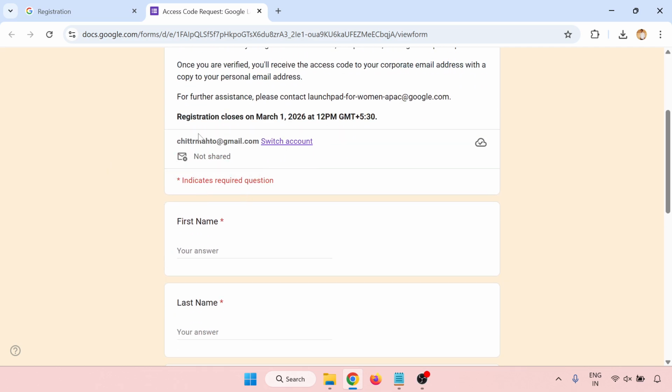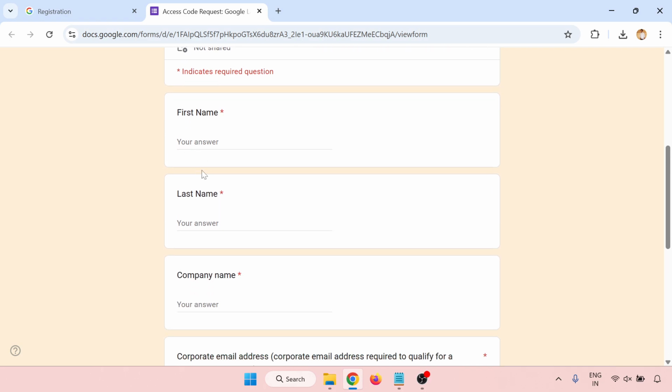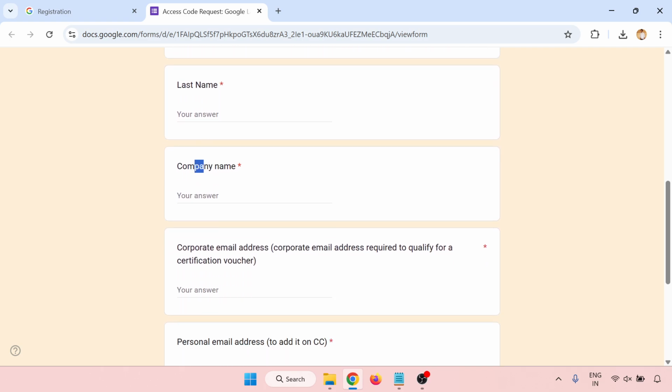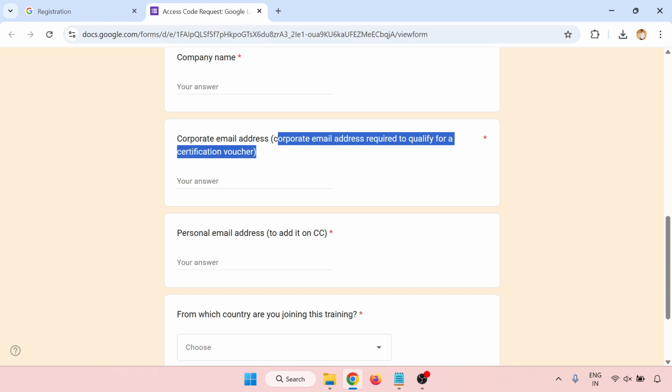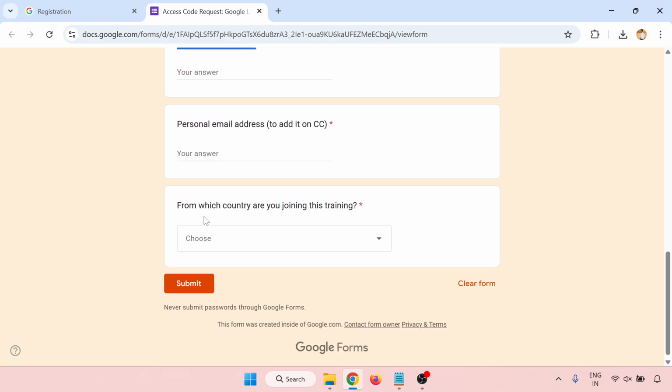You can change your email address and name, first name, last name, and company name, and you need a corporate email address. A corporate email address is required to qualify for a certification voucher. So without a corporate email address, you won't get the certification voucher. Then a personal email address, then which country you belong to.